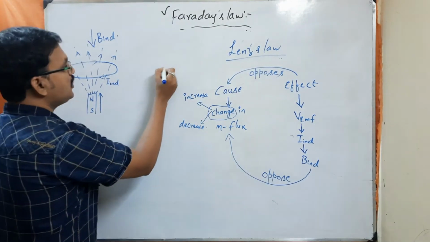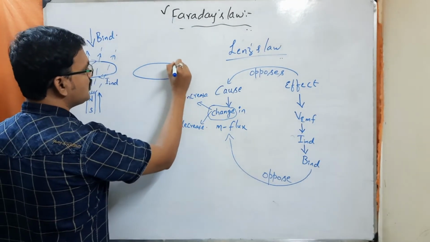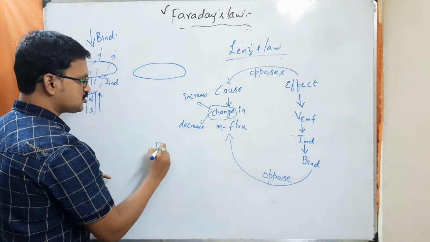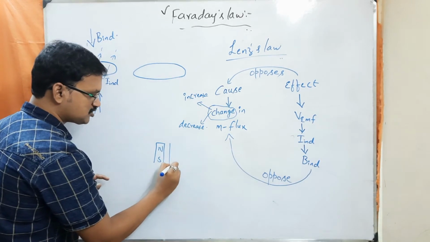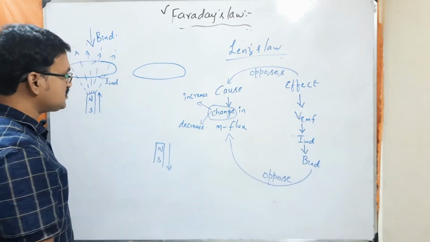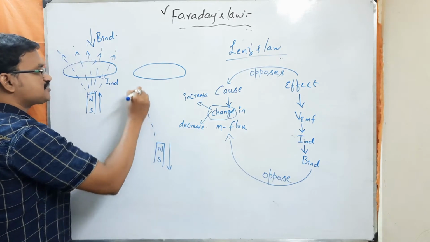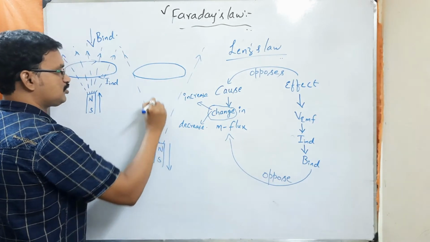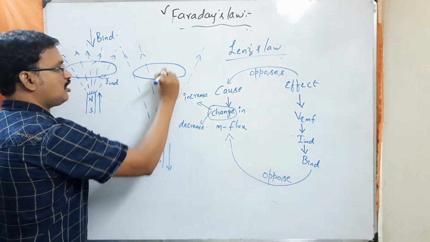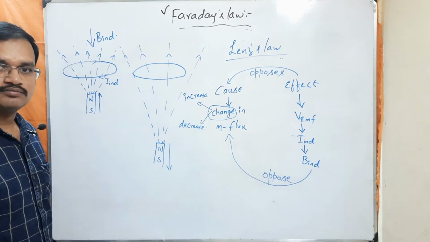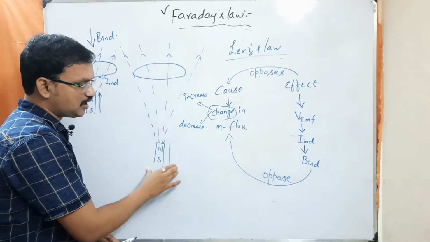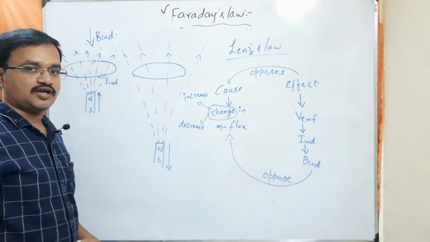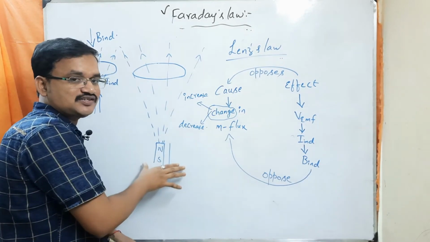Understood? Now similarly, let us consider another loop. Here let us assume the magnet is moving away from the loop. So in this case what happens here? The number of field lines that are penetrating through this loop is going to decrease with respect to time, or not? As the magnet moves away from the loop, the number of field lines penetrating through this loop are gradually decreasing. That means the magnetic flux is decreasing.